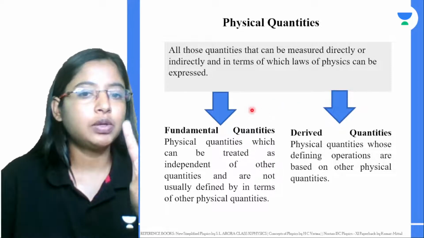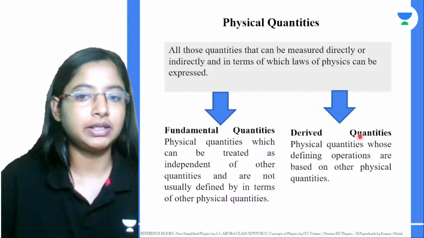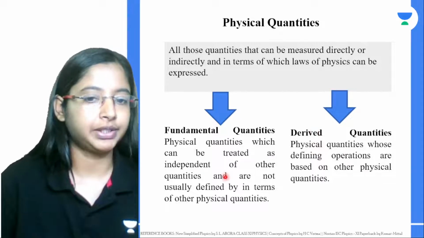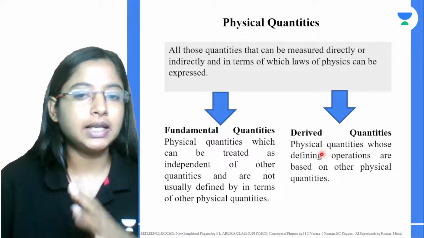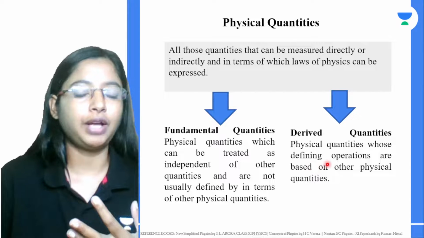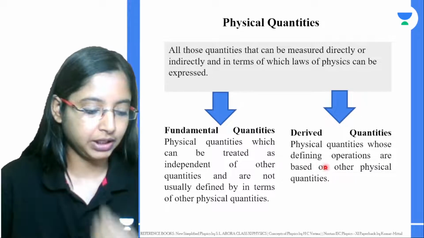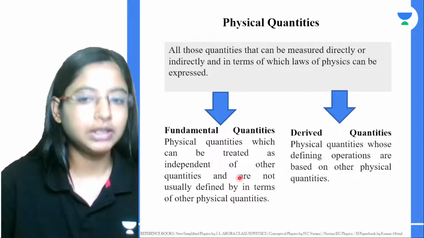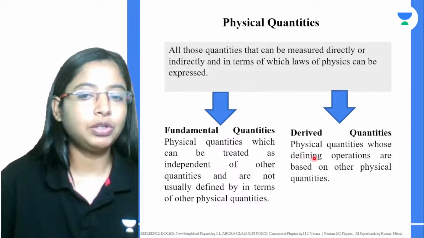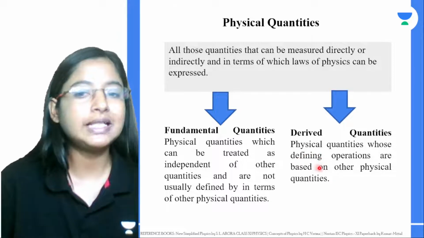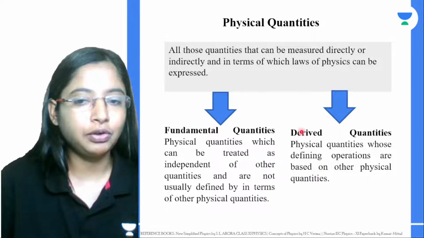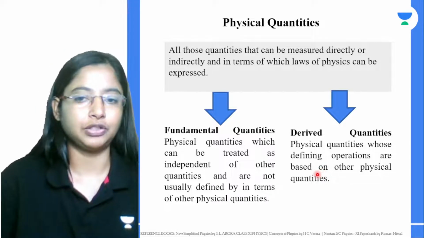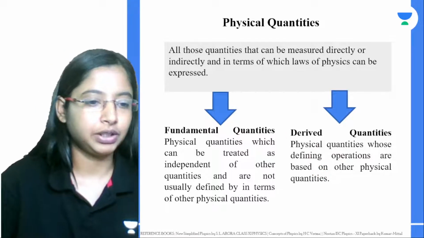Now these physical quantities are of two types. One is fundamental quantities, another is derived quantities. Fundamental quantities exist independent of any other quantities. Derived quantities are obtained using the fundamental quantities. So mass, time, length, all of these are fundamental quantities. But if you want to derive speed, distance by time gives you speed, and velocity. If you know velocity, then from velocity you can find acceleration. Those are derived quantities.